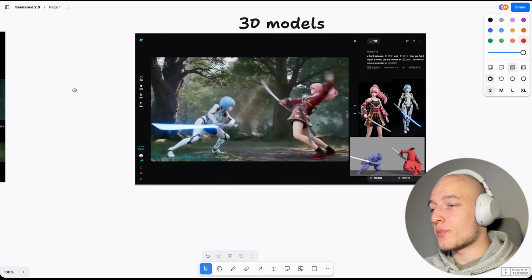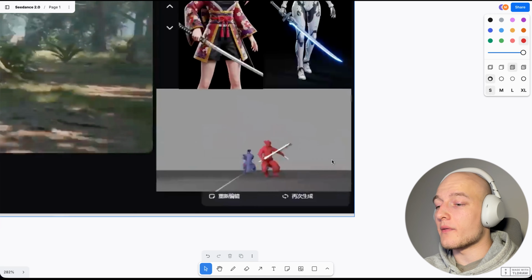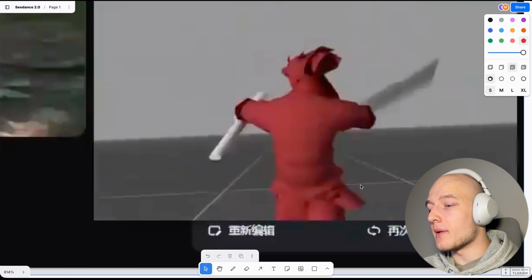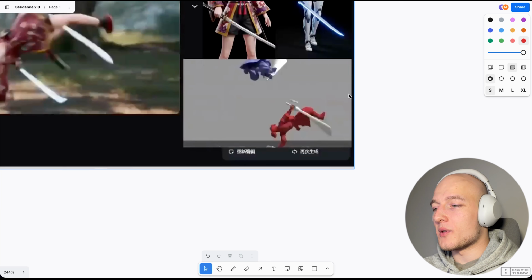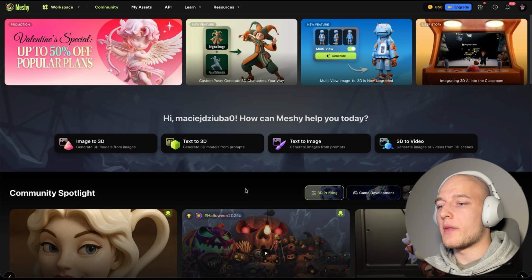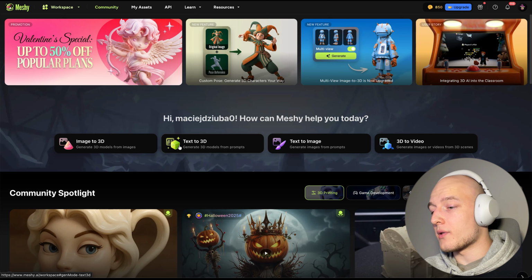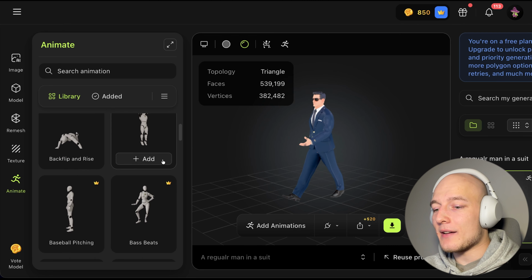Now, along with facial expressions, you can also, as I said, import your own 3D models of fight scenes or of animations. And this is going to be an amazing way to basically bring any of your animations to life. Because we also right now have tools such as Meshy AI over here. I'm not sponsored, by the way. And with Meshy, you are able to already create 3D assets from images or text. But the reason I'm even showing this is because you have all of these different animations that you can add to your character.